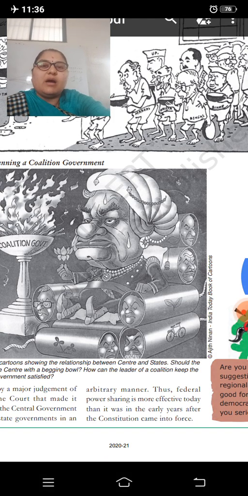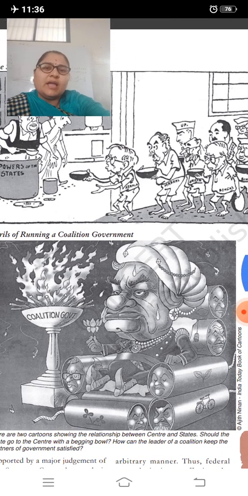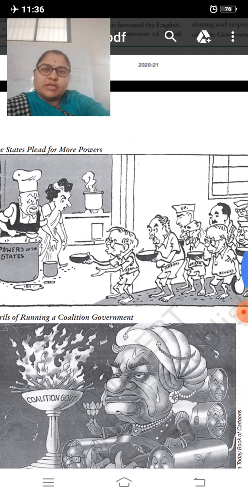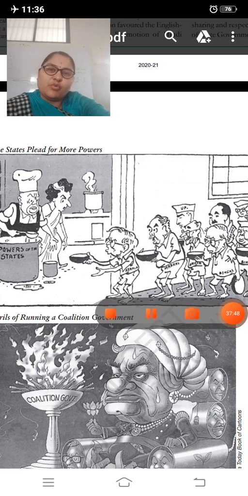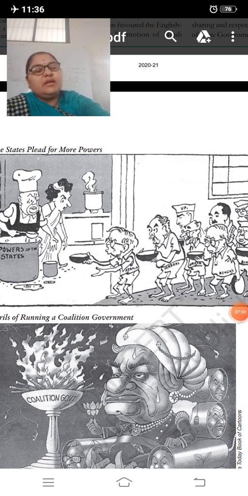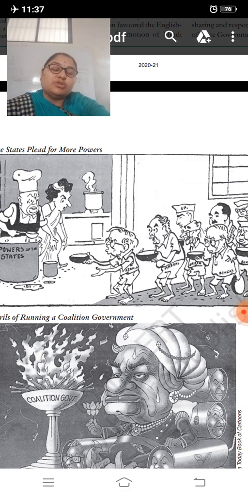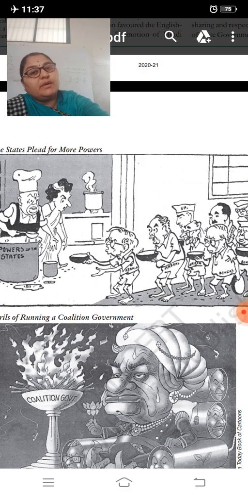Now the powers are not in the hands of the parties, but there are some powers. Now the High Court has the power. Now the Constitution is the supreme power. It has all the rules and the regulations that are there. We have to follow it, of the Supreme Court, not of any party or anyone. Now the powers are completely with the Constitution. Now the Constitution has become a powerful weapon in the country.